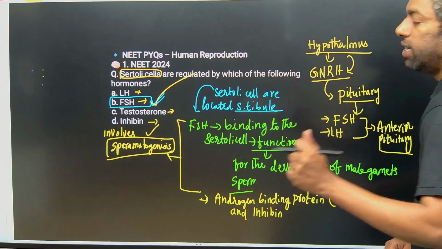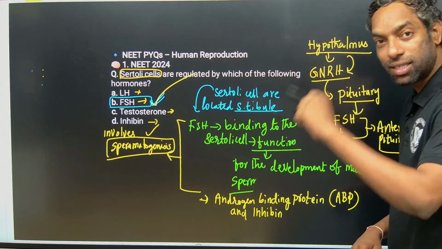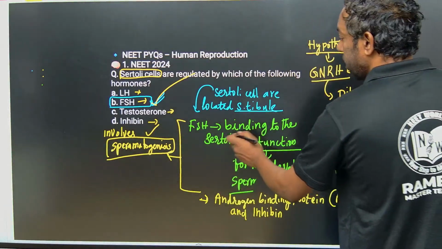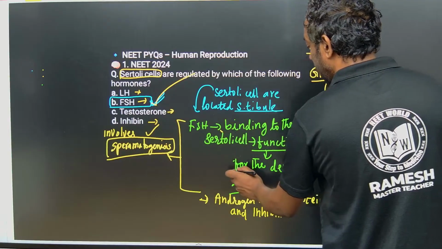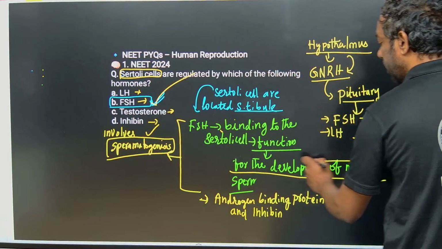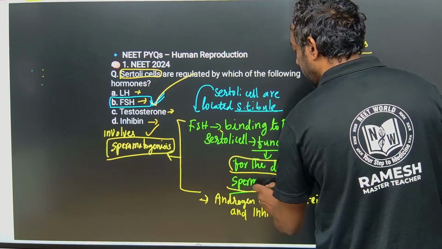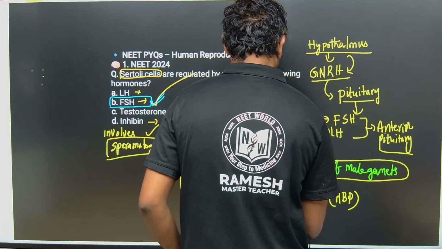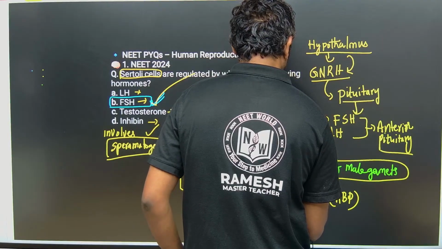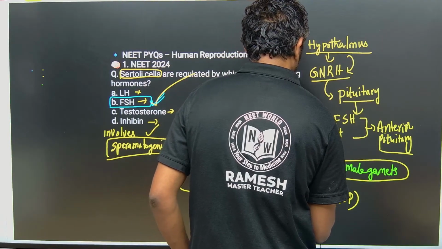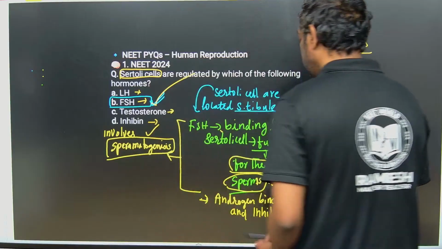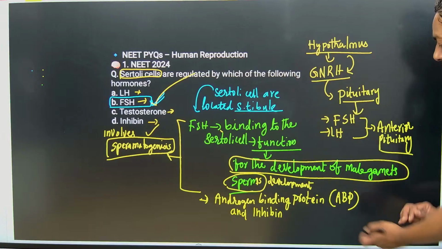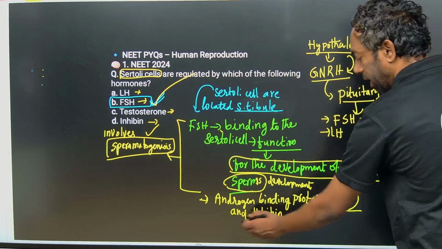If FSH supports the Sertoli cells, these Sertoli cells work for the development of the male gametes, that is sperm development, and they produce androgen binding protein, ABP, and inhibin protein.